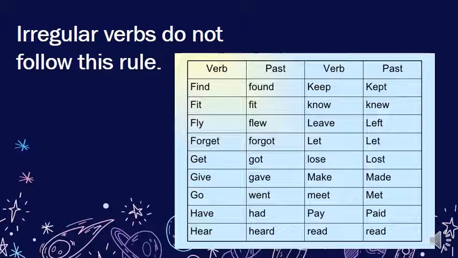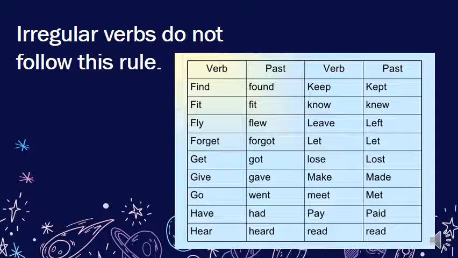Find, found. Of course, the last one here, after has, have, had, the past participle is found. Fit, the same. Fly, flew, flown. Forget, forgot, forgotten. Get, gotten. Give, gave, given.